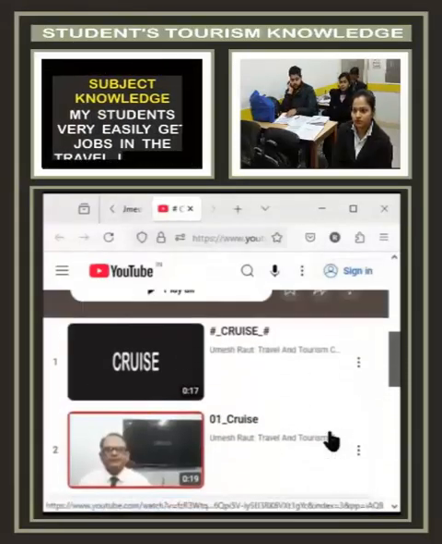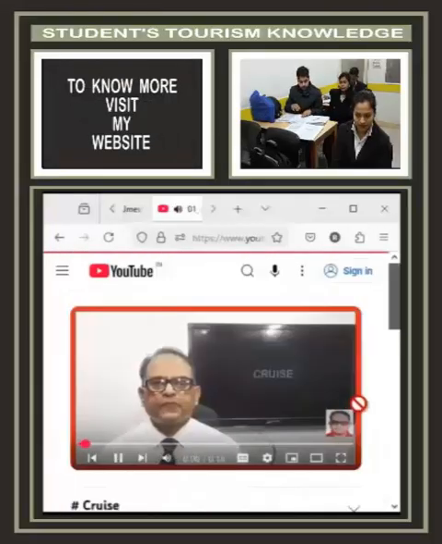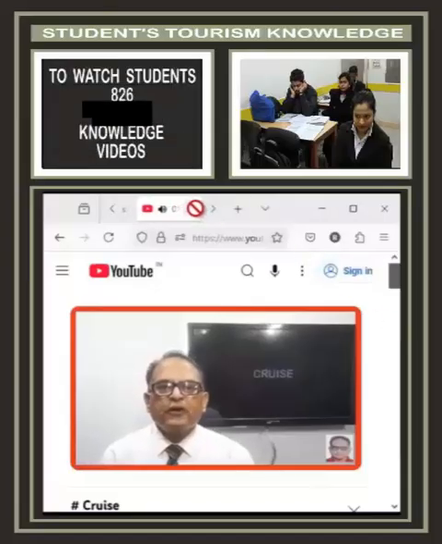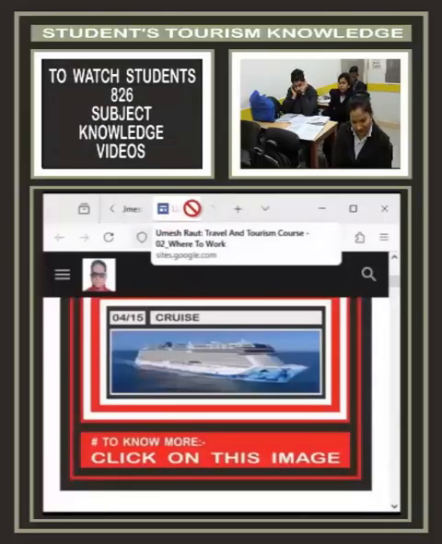Wrong. Why is it necessary to make the passenger aware of what is included in the price of the tour and what is excluded? Okay.